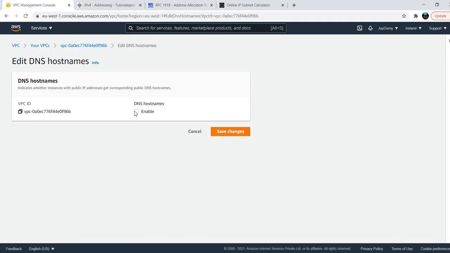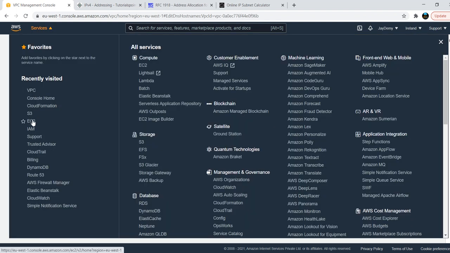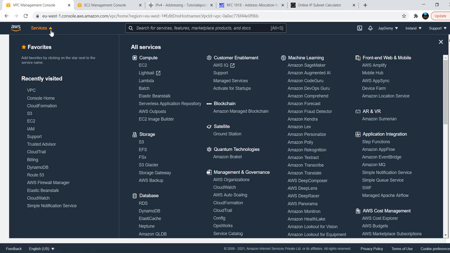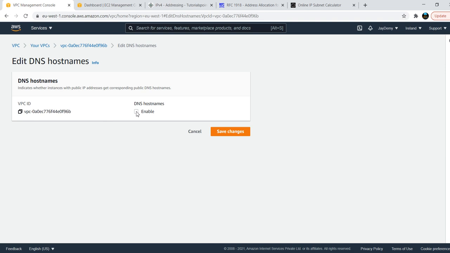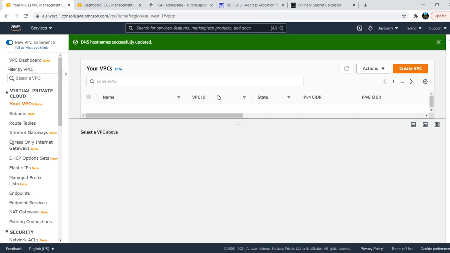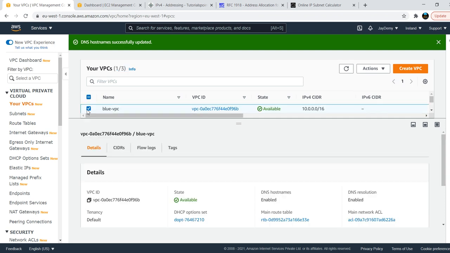See, it is not enabled. If you are not enabling it, what will happen? Just click on your EC2. You won't get any public DNS name for your servers. So we are enabling and saving that.